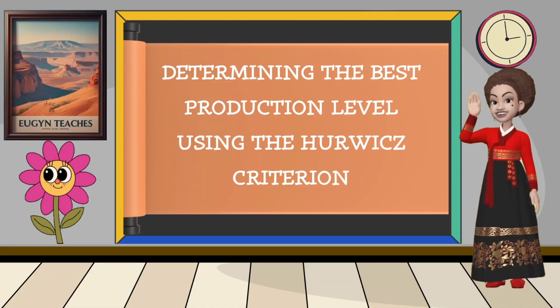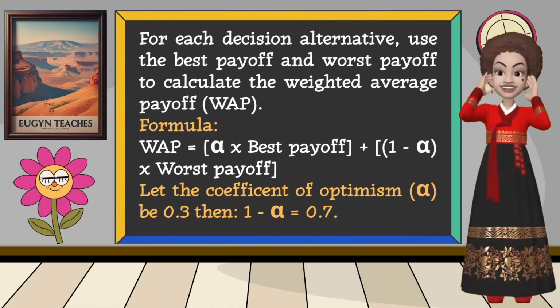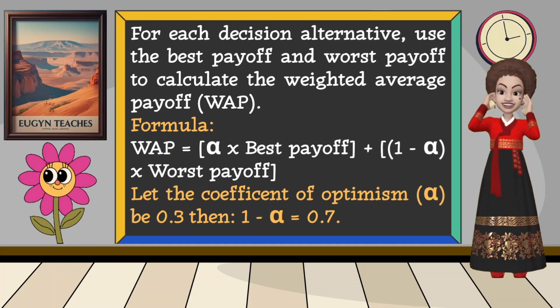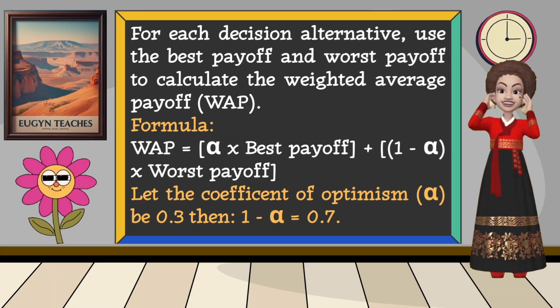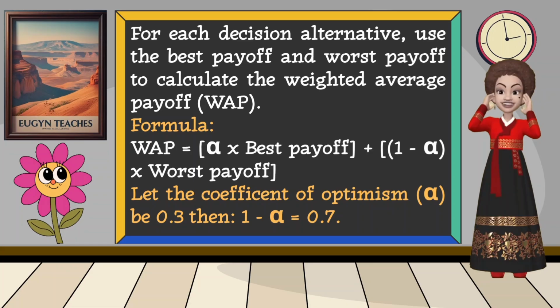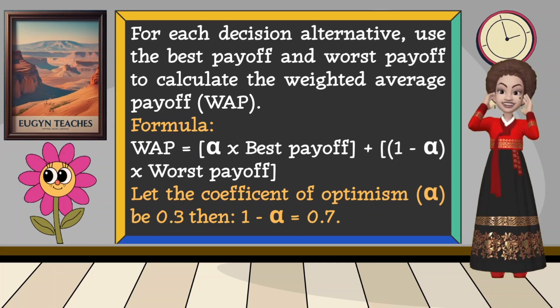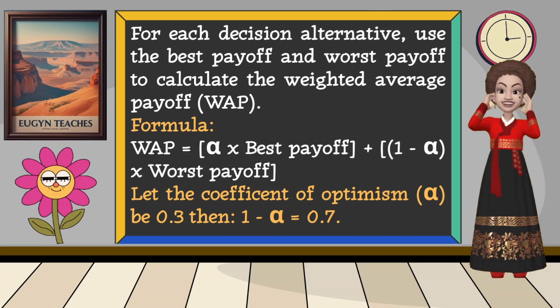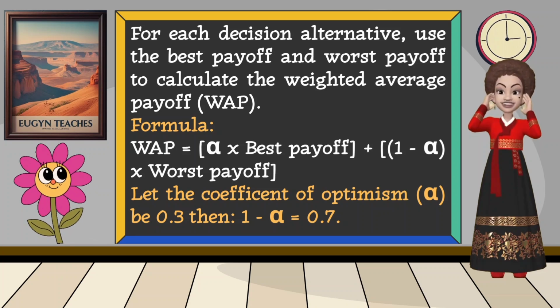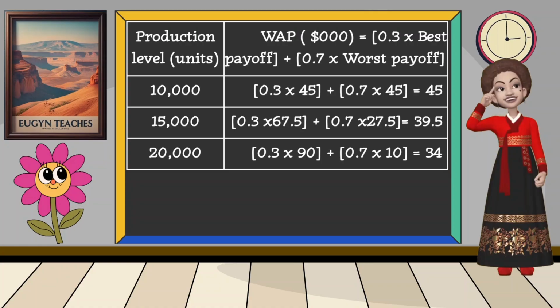Determining the best production level using the Hurwicz criterion. For each decision alternative, use the best payoff and worst payoff to calculate the weighted average payoff. The weighted average payoff is calculated using the formula alpha times best payoff plus 1 minus alpha times worst payoff. Let the coefficient of optimism alpha be 0.3, then the coefficient of pessimism 1 minus alpha will be 0.7. The weighted average payoffs are calculated as follows.